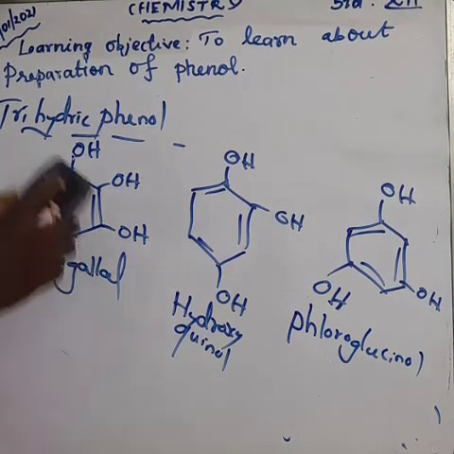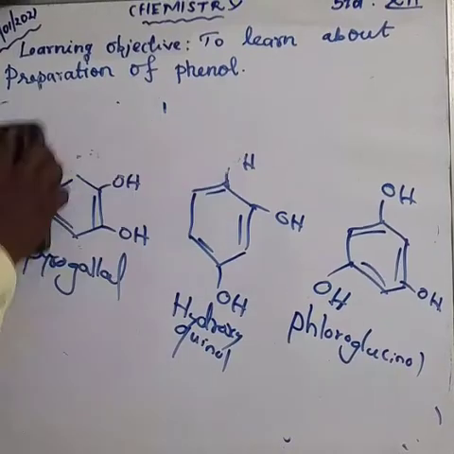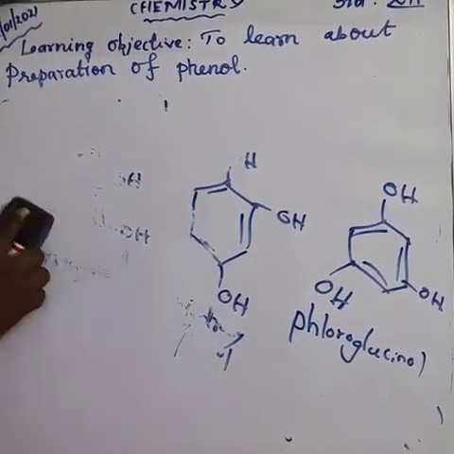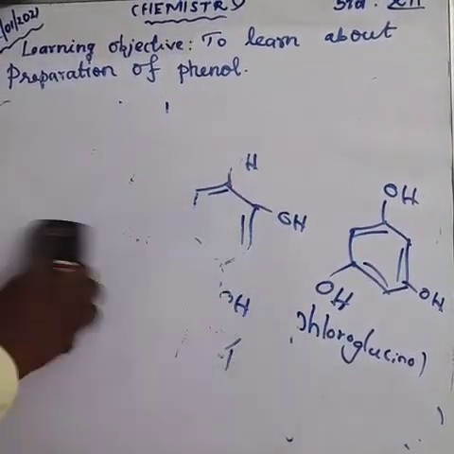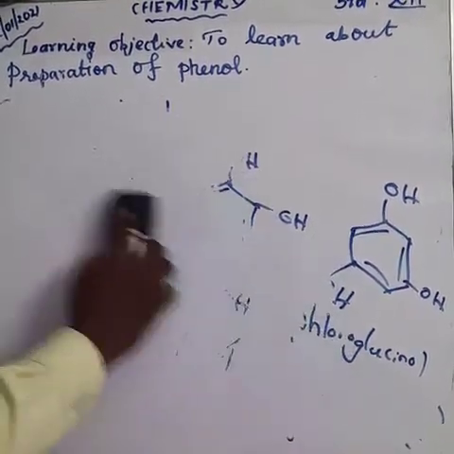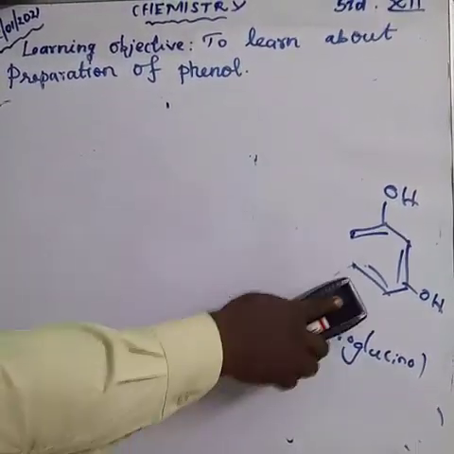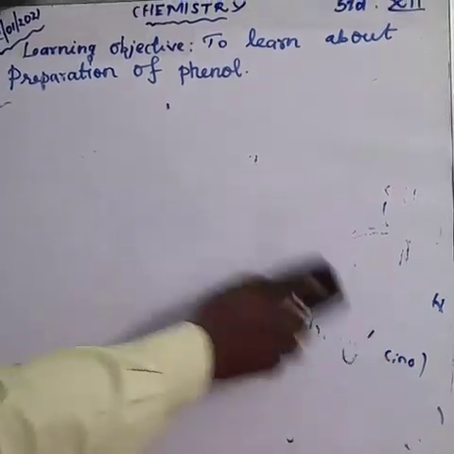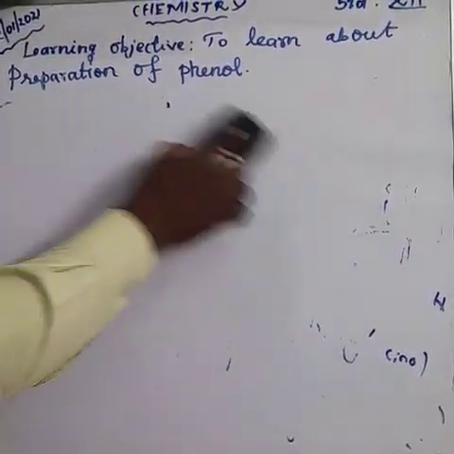The next is substituted phenol. Substituted, there we have one with an amino group. Next one is an aldehyde group. The third one is an acid group. These are the three groups we have.